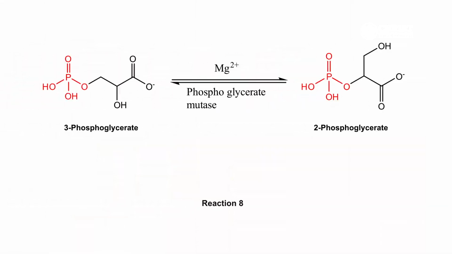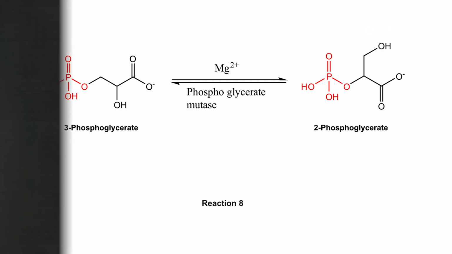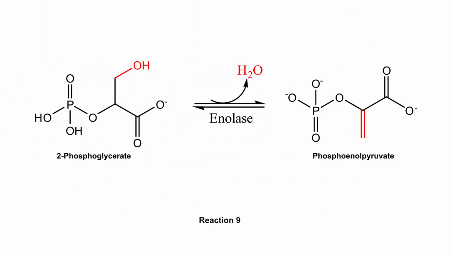Reaction 8. In reaction 8, the enzyme phosphoglycerate mutase catalyzes the transfer of a phosphoryl group from 3-phosphoglycerate's third position to its second position, yielding 2-phosphoglycerate. In reaction 9, the enzyme enolase catalyzes a dehydration that converts 2-phosphoglycerate to phosphoenolpyruvate.